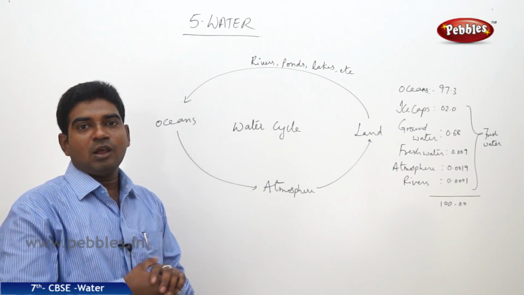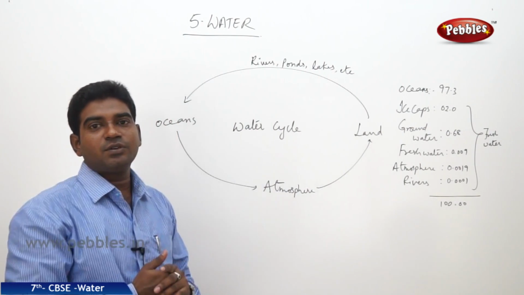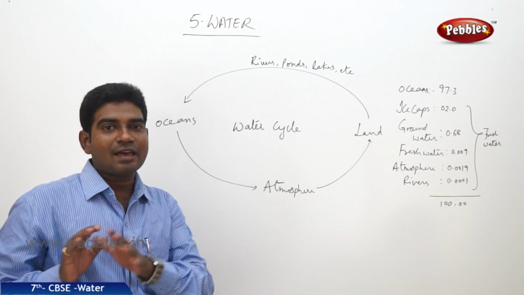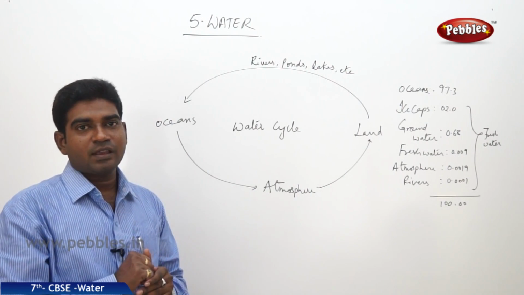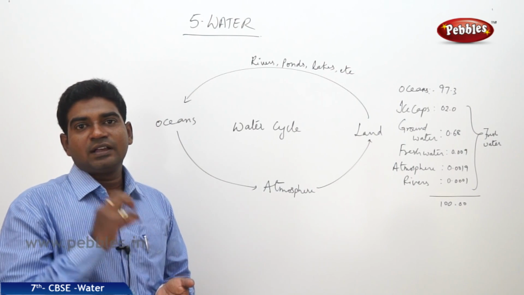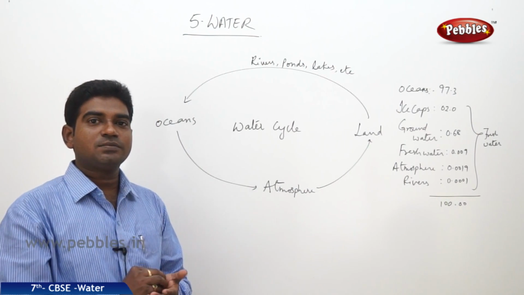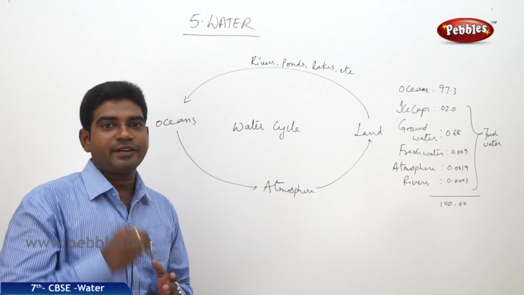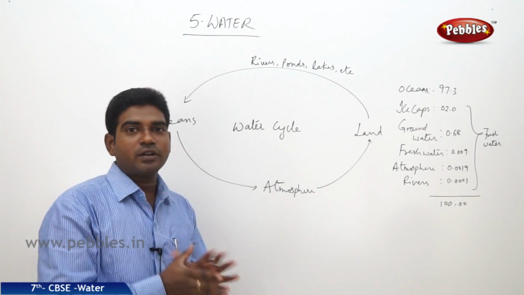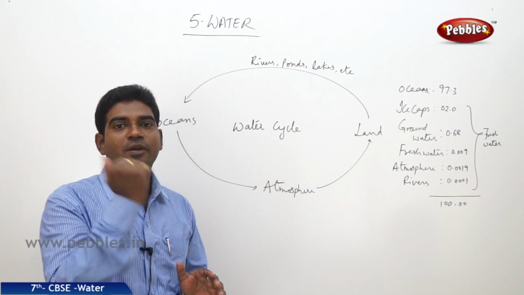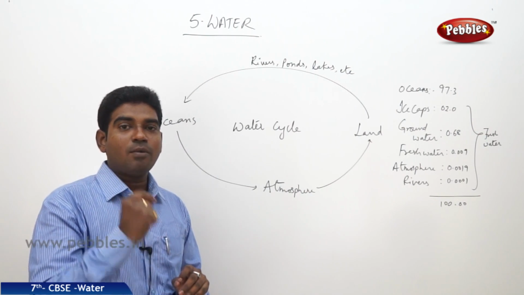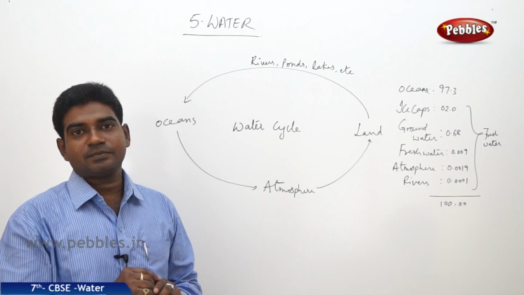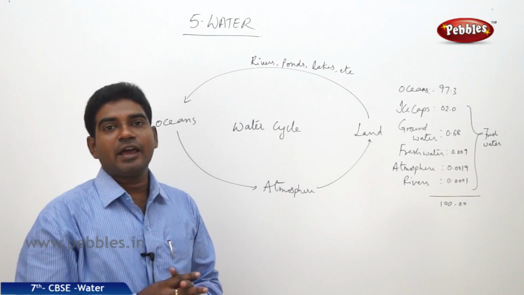How is this happening? When the journey is going from the birth of the river to the ocean, how can this come back again? Is the water traveling in the reverse direction? No. The water in the oceans, due to sun rays falling on the ocean and the temperatures, gets evaporated. When water is getting heated, the heated water turns into water vapor. Here, the water in the liquid state is now changing into the gaseous state, and it is moving into the atmosphere.